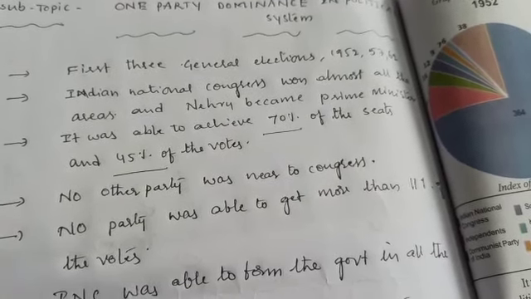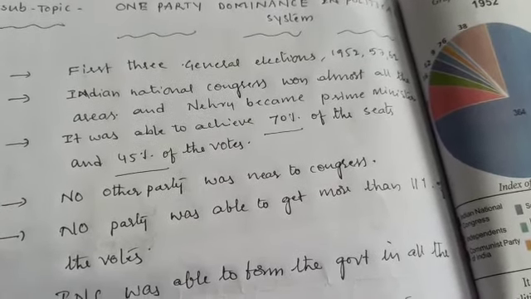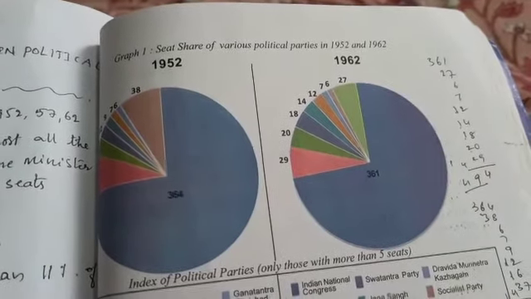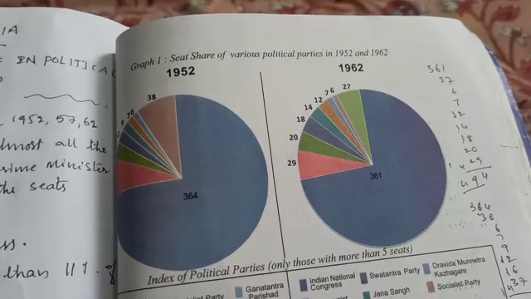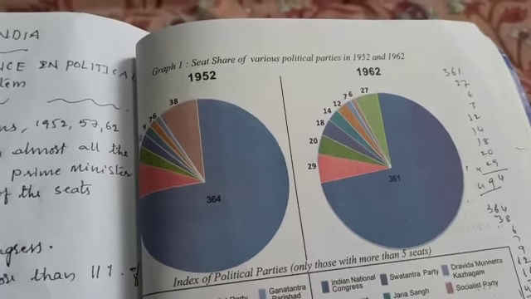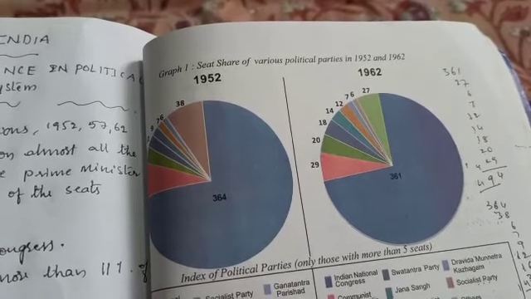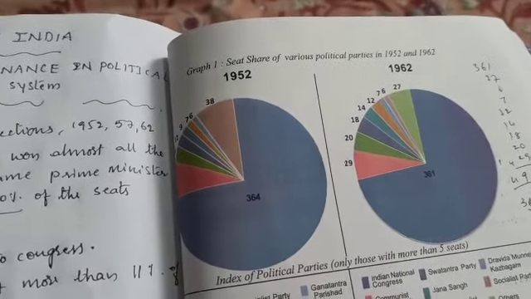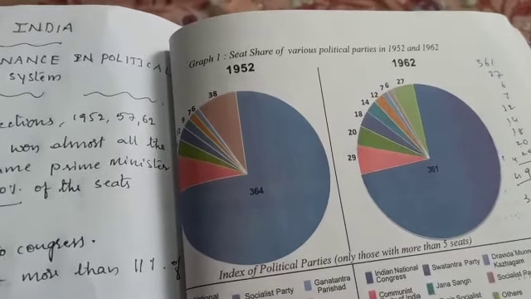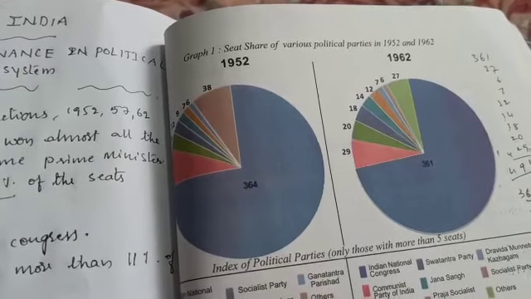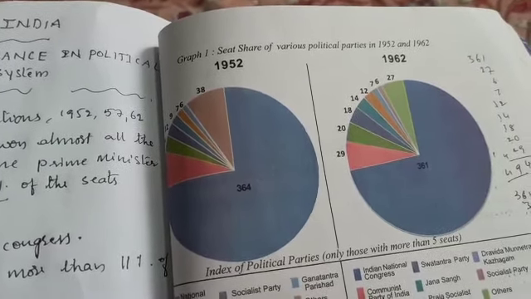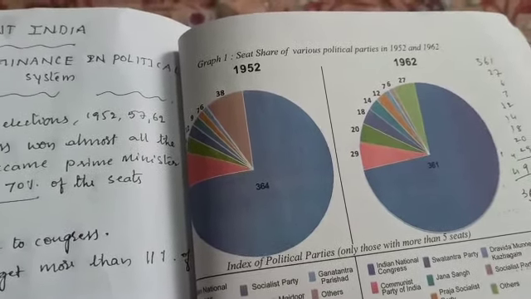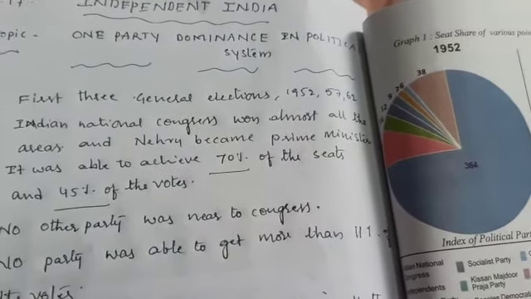This point is to be taken very clearly, because sometimes they ask questions about one party dominance, and sometimes they give pie graphs, pie charts, and ask you to explain them. So look at what a general election is, how this party is coming out, in which house the party should get a majority, and how much majority a party should have. These details: how many seats they won in the 52, 57 and 62 elections. What about other parties? Why were they not able to come near the Congress party? Why were they not able to convince the people? This is the way we need to write the answer.